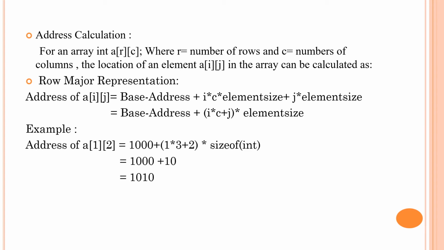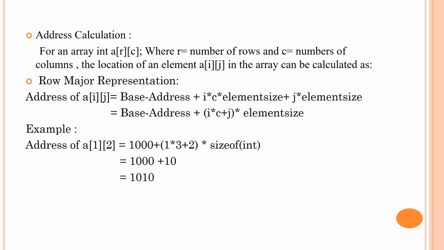As in the previous slides, we have seen the physical view of the array for row major representation. If the user wants to calculate the address of a specific element, then the formula is: address of a[i][j] equals the base address of the array plus i, meaning the row, into c, meaning the total number of columns, into element size, plus j, meaning the column, into element size.